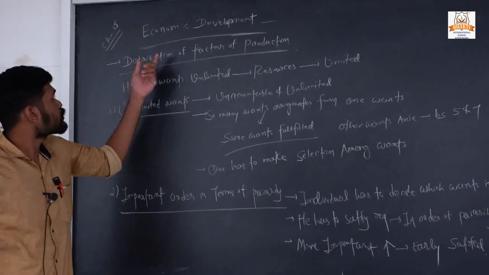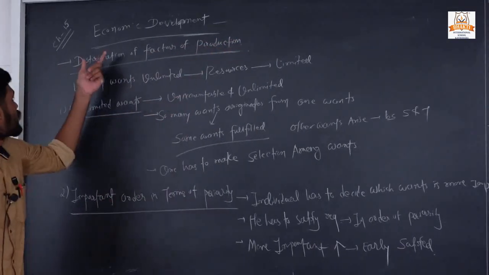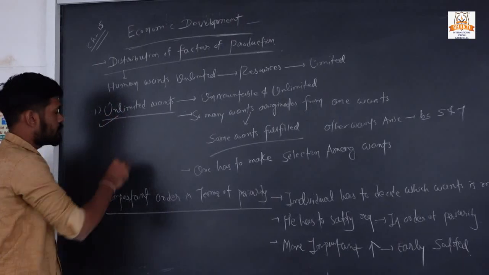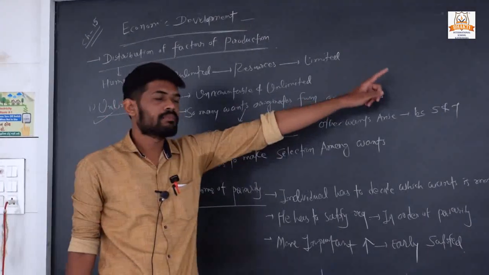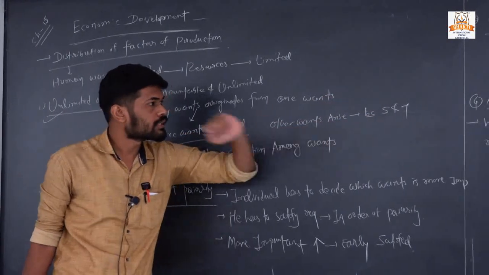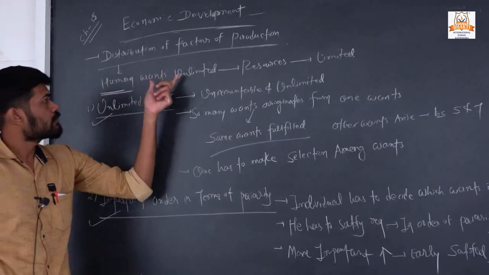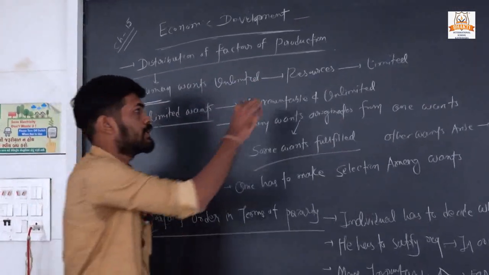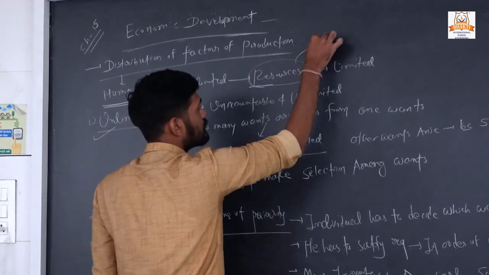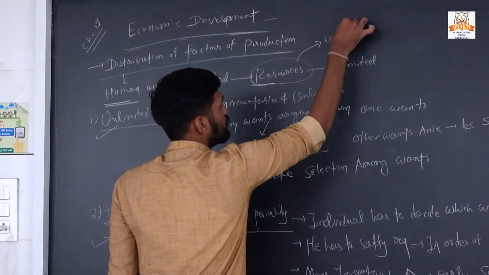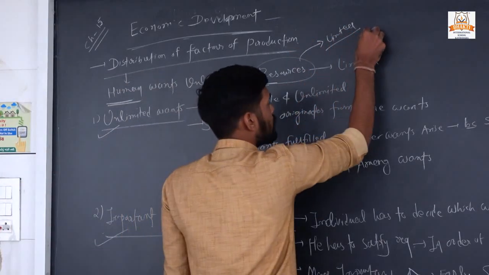Okay. Next topic is the distribution of factors of production. First one is unlimited wants, second is importance in order of priority, third one is limited resources, and fourth one is the alternative use of resources. First, human wants are unlimited while resources to fulfill these needs are limited. No country in this world has an unlimited amount of resources.